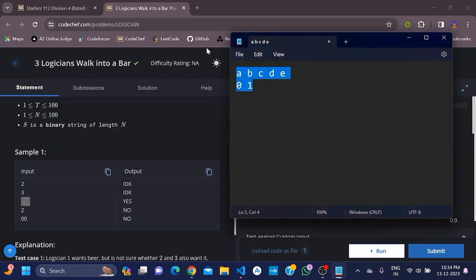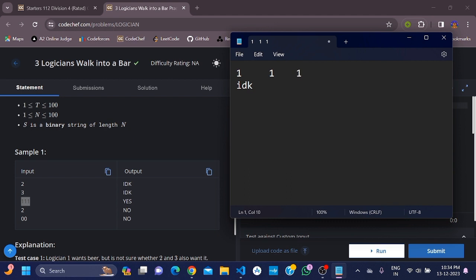Let's check this example: 1, 1, 1. For this string, the first logician replies 1, meaning he wants beer. He wants beer, but he doesn't know about the rest of the persons. So what will he answer? He will answer, "I don't know."